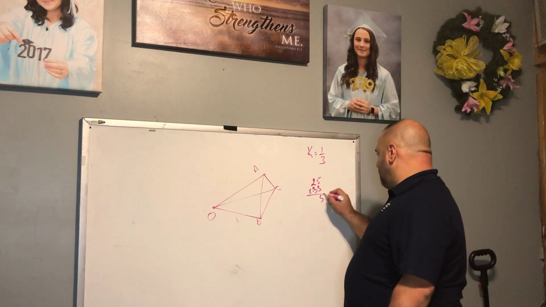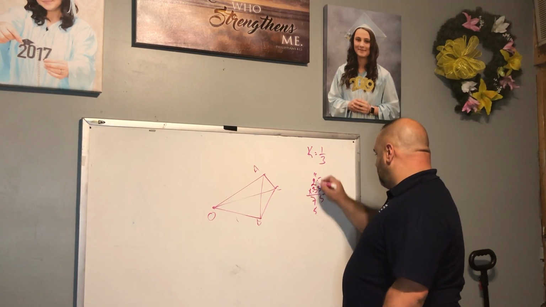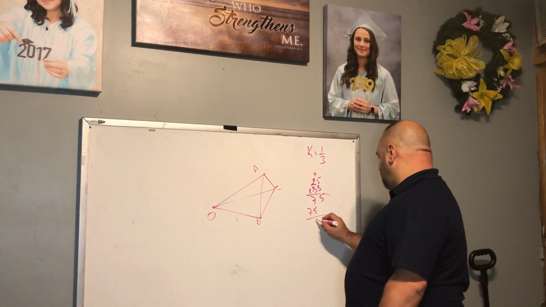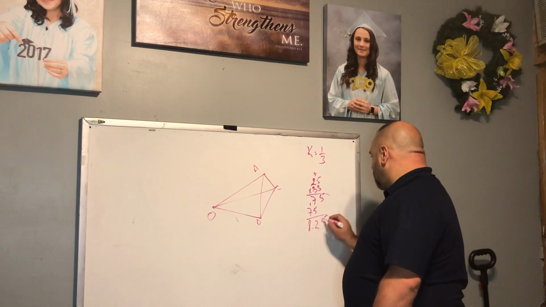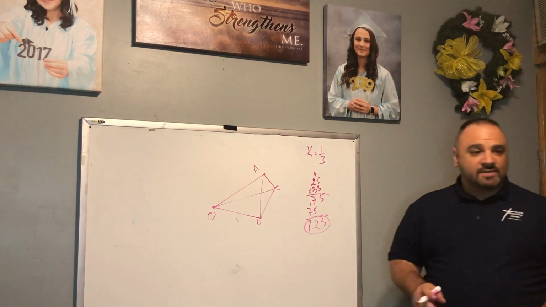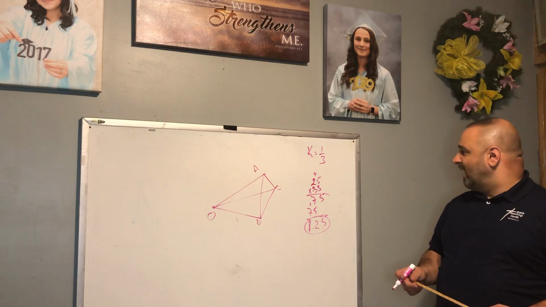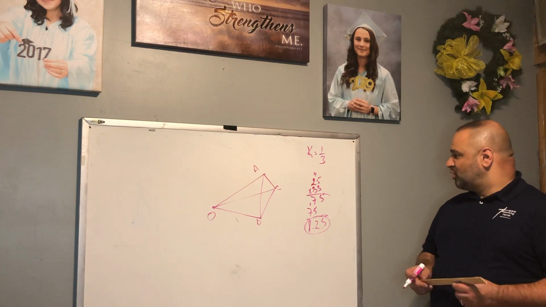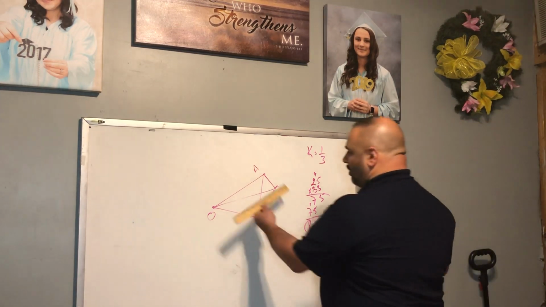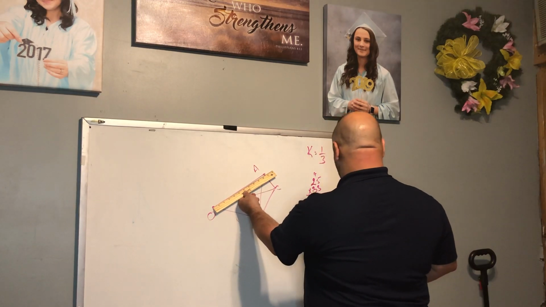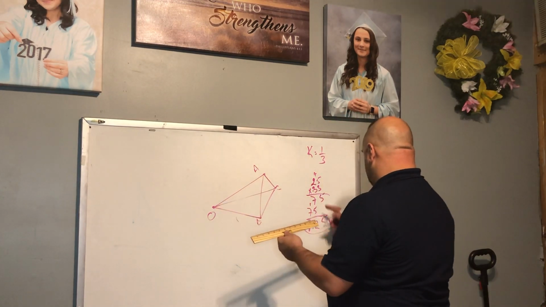All right, I have 8.25 there. Oh wait, how many? 3.